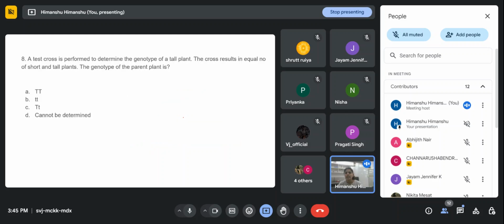So the next question: a test cross is performed to determine the genotype of a tall plant, right? The cross results in equal numbers of short and tall plants. The genotype of the parent plant is... you have a 2 minute time.